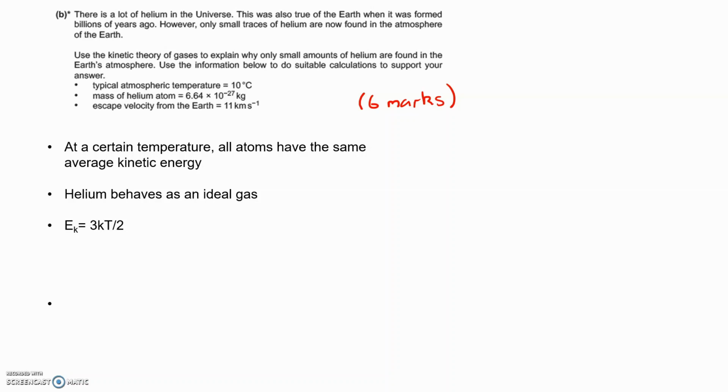So let's use that equation to calculate the speed of the molecules. So what would our calculation be using that equation?